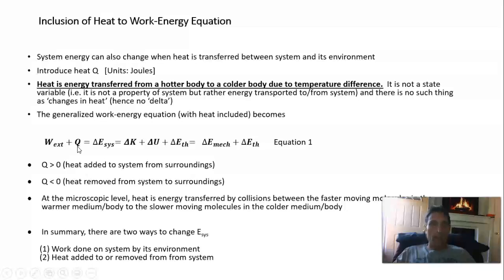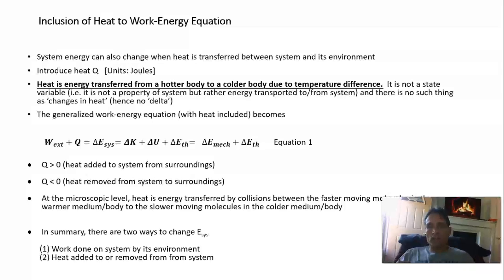And a positive value of heat, meaning heat is added, means a positive change in energy, which means that adding heat to the system increases the energy of the system. And when heat is removed from the system, Q is negative, and then delta E system is negative. Energy is lost by the system when heat is removed.